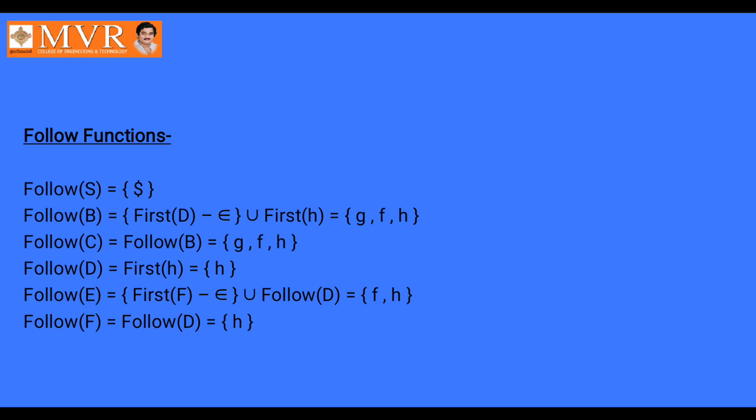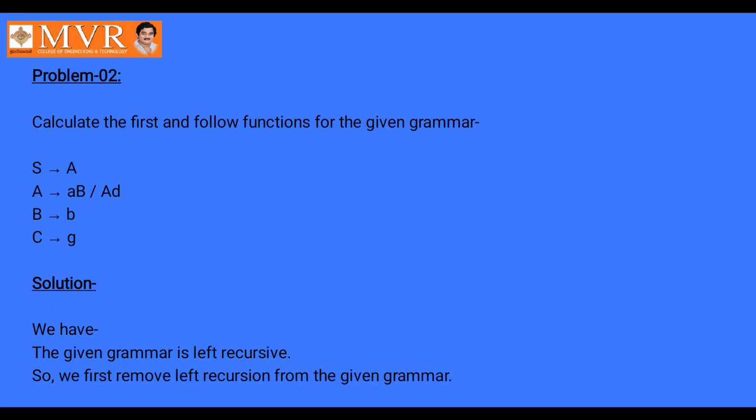And you all know what is compiler, what is assembler, what is language processor, and what are the structures of compiler. Compiler has 6 phases: lexical analyzer, syntax analyzer, semantic analyzer, intermediate code, code optimizer, code generation, and target program. You all know. And coming to the second problem, S tends to A, A tends to AB slash AD, and B tends to small b, C tends to G.